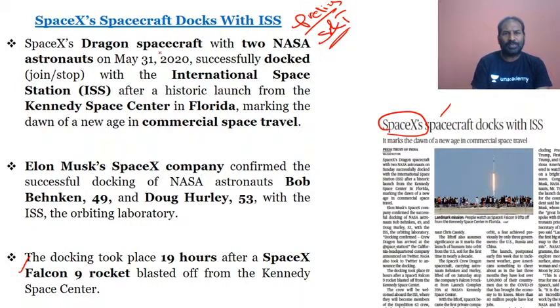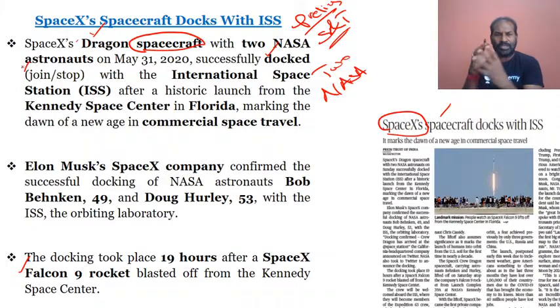The name of the spacecraft is SpaceX Dragon, with two NASA astronauts. Two NASA astronauts have been part of the spacecraft, and it has been successfully docked. What do you mean by docked? Docked is it has joined or stopped at the ISS. What is ISS? International Space Station. This is a historical launch from the Kennedy Space Center. Again, this is very important from the prelims point of view.